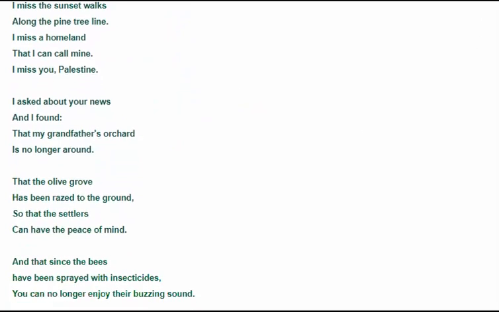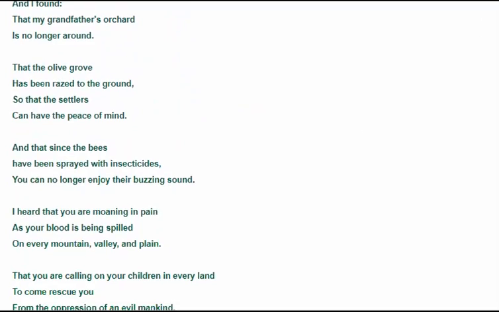Continuing, similarly, that the olive ground has been razed to the ground. Again, clear imagery of sight. That so that the settlers can have the peace of mind, and that since the bees have been sprayed with insecticides, you can no longer enjoy their buzzing sound. Sort of, you can say that there is imagery over here.